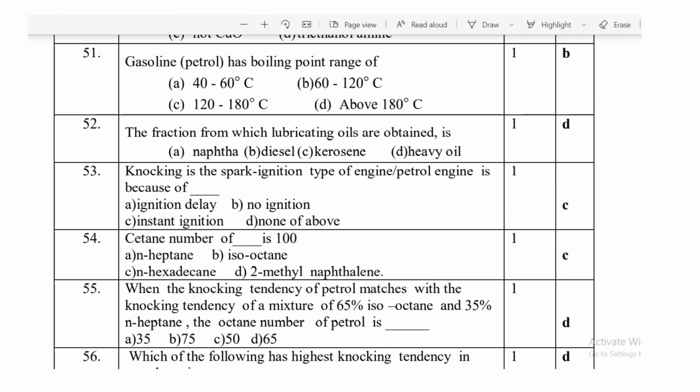Knocking in the spark ignition type of engine, or petrol engine, is because of what? It is because of instant ignition. Cetane number of N-hexadecane is 100. When the knocking tendency of petrol matches with the knocking tendency of a mixture of 65% isooctane and 35% N-heptane, the octane number of petrol is 65.